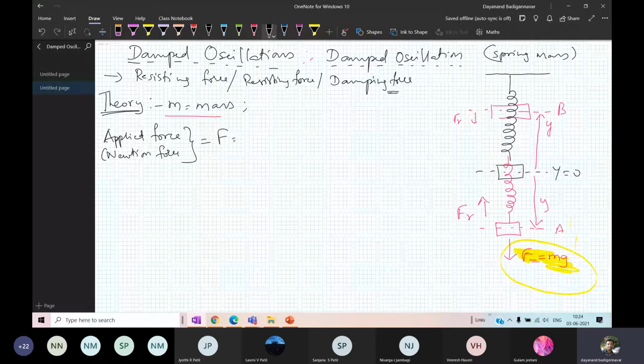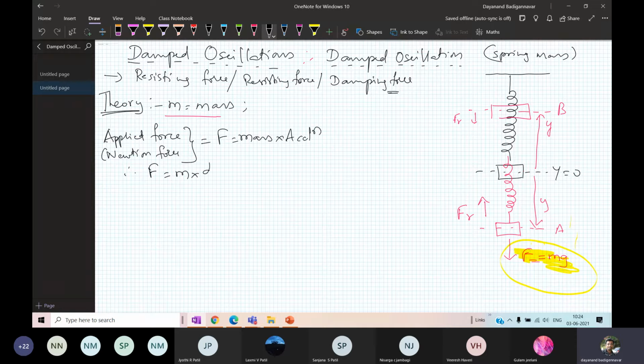Here g I will take as acceleration, so F is equal to mass into acceleration. Acceleration I can write as d2y by dt square, because y is the displacement. So d2y by dt square is the acceleration. I will take this as equation number 1.